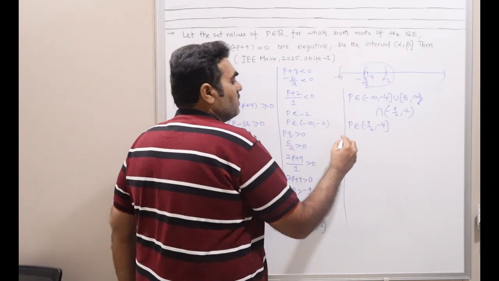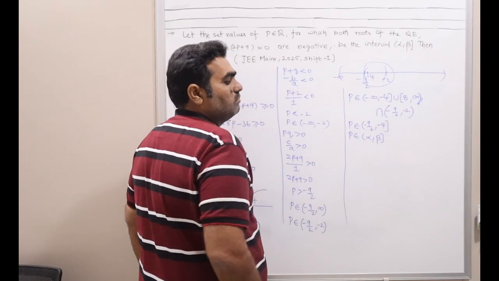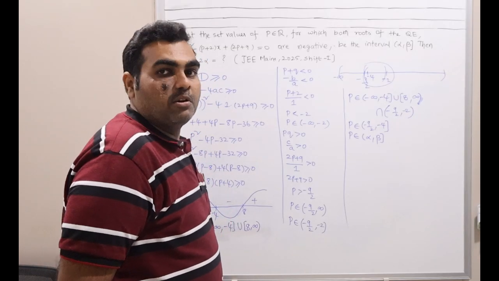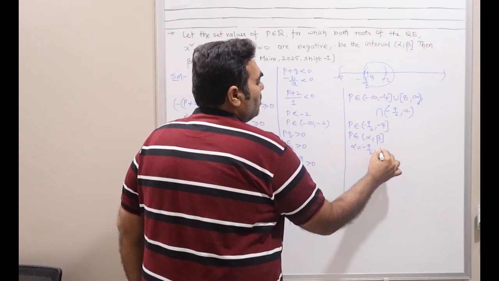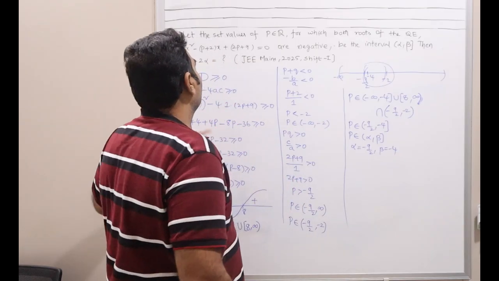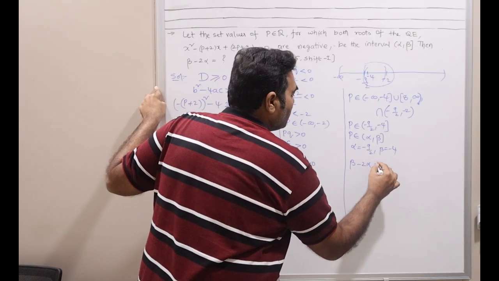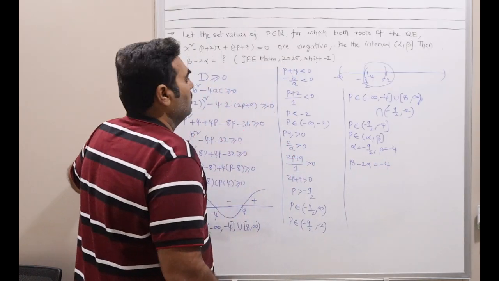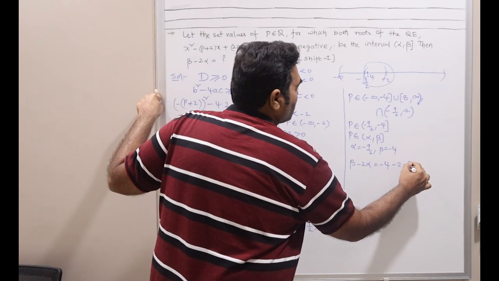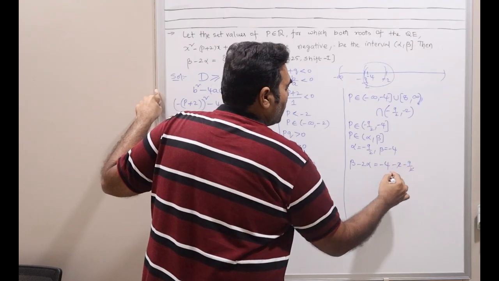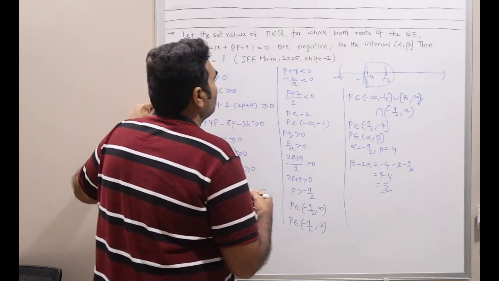Now you compare with whatever expression he gave. He gave alpha comma beta closed interval. So alpha is minus 9 by 2, beta is minus 4. Now what did he ask? Beta minus 2 alpha. So beta minus 2 alpha is equal to minus 4 minus 2 into minus 9 by 2. So the 2s cancel. You have 9 minus 4, which is equal to 5. So 5 is the answer.